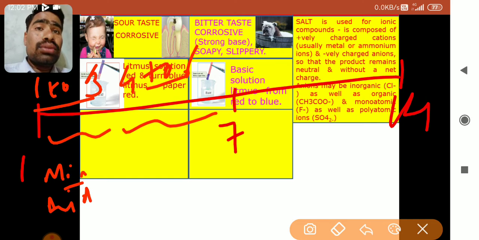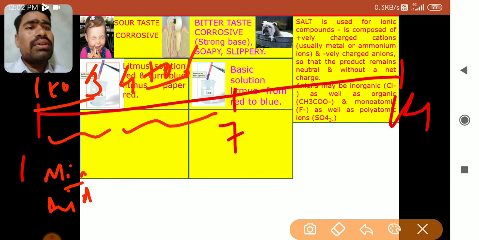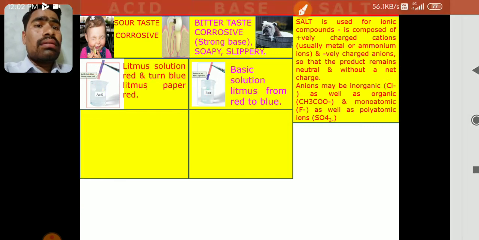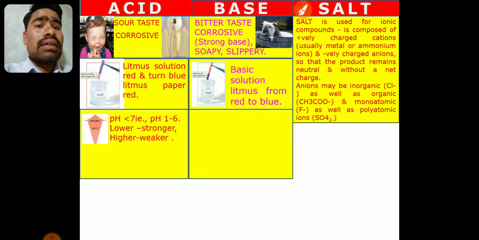7 is exactly neutral. If you take distilled water and measure its pH, it will be exactly 7, because it is neutral. Distilled water is completely neutral. It is neither acidic nor basic. It has an equal number of H plus ions and OH minus ions. All the H plus ions are neutralized by OH minus ions, and hence the pH measures 7. So this is about the pH of acidic solutions. Now basic solution pH ranges from 8 to 14.